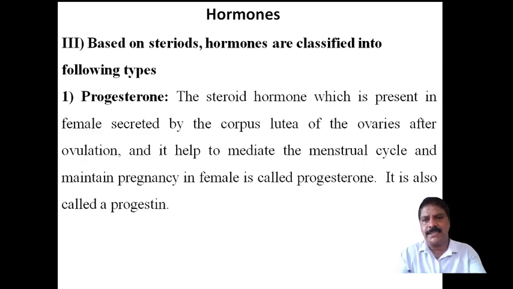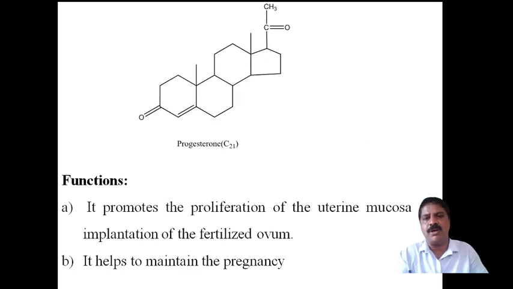And the structure of this progestin or progesterone is given here. This is the steroid. A steroid has cyclic rings: this is the A ring, this is the B ring, this is C, and this is the D ring. The D ring is a cyclopentane ring, and the others are cyclohexane rings.